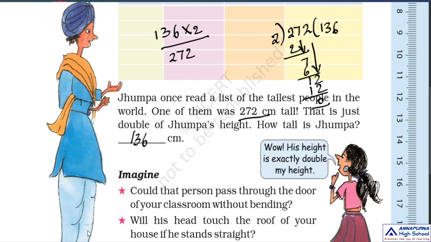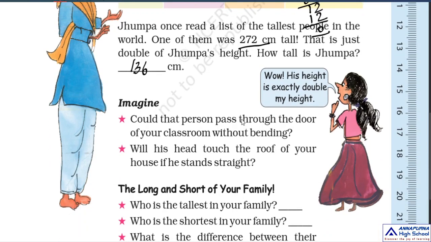Okay, children. So imagine here, could that person pass through the door of your classroom without bending? So what is the length of our classroom door? Our classroom door is 250 centimeters. That means 2.5 meters. How much? 2.5 meters. So can he go through the door of our classroom without bending?